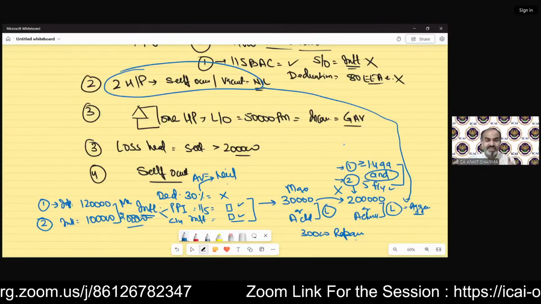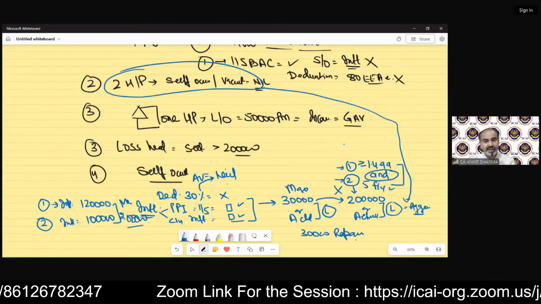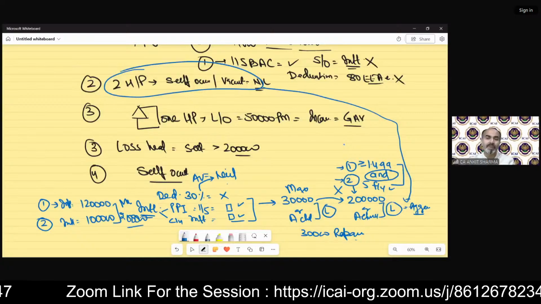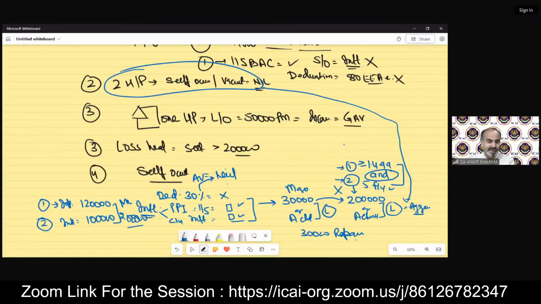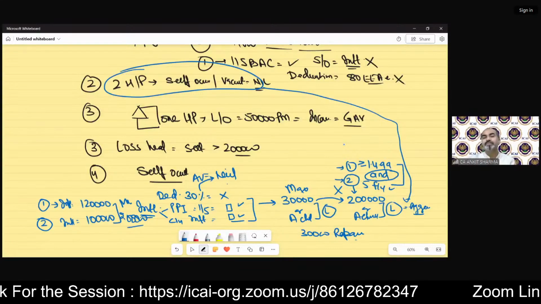There is no such restriction in case of let out properties. This 30,000 and 2 lakh rupees problem exists only in case of self-occupied property, but it is not applicable in case of properties if they are let out.